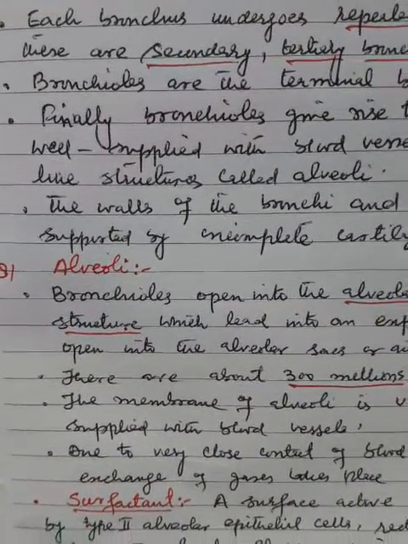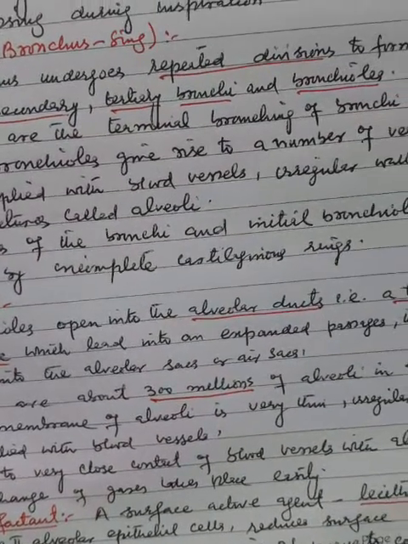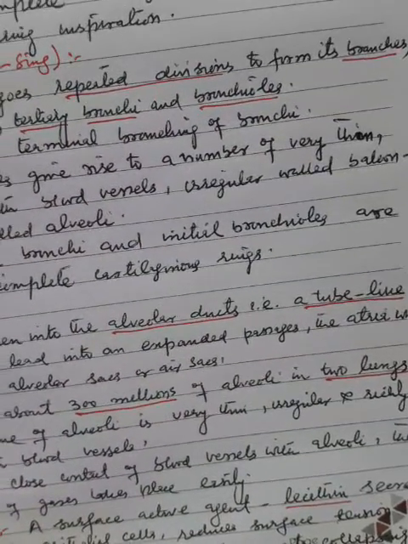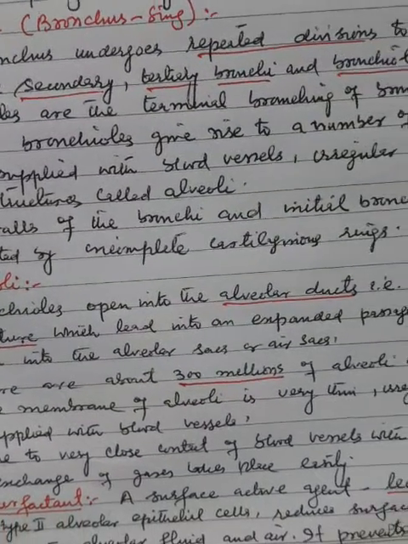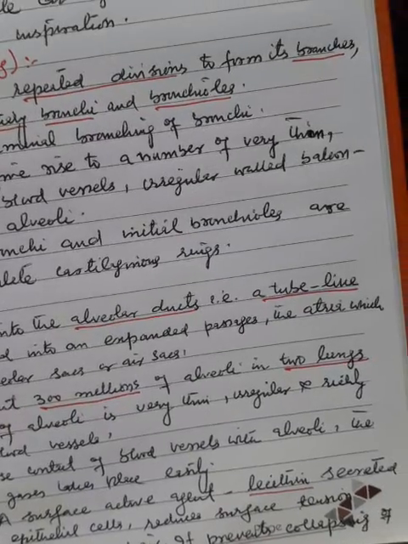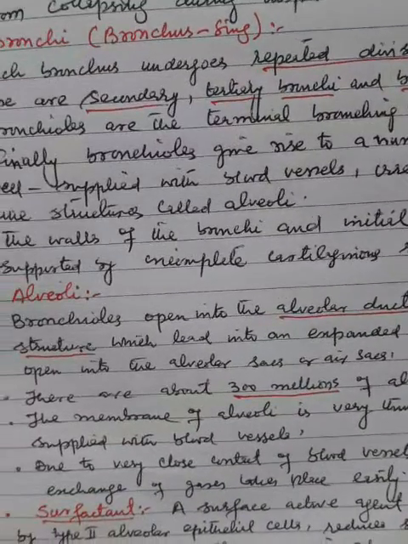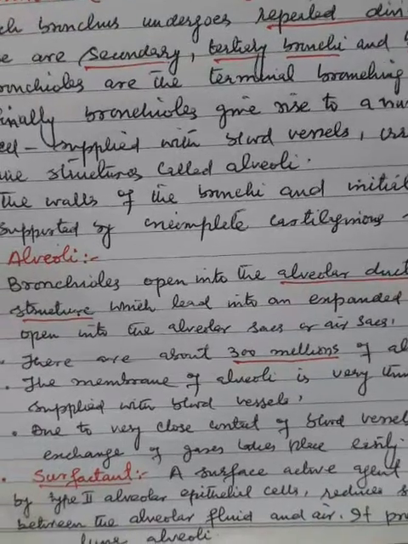Now the alveoli. Bronchioles open into the alveolar ducts, that is, a tube-like structure which leads into expanded passages, the atria, which open into the alveolar sacs or air sacs.